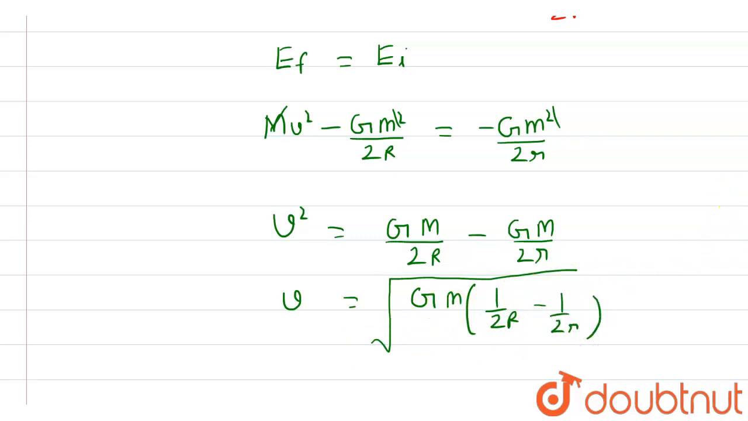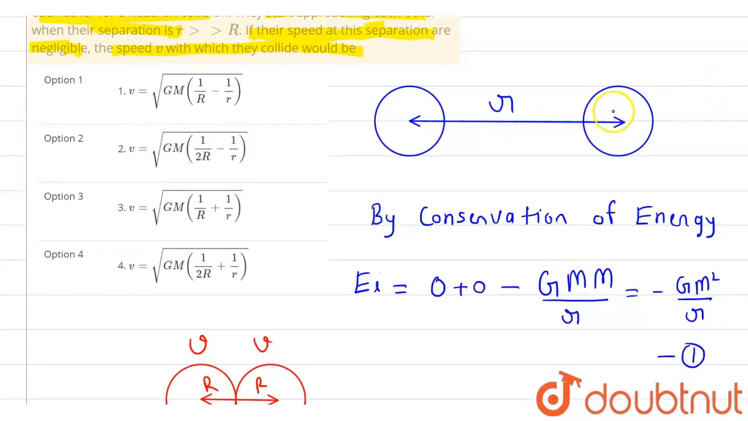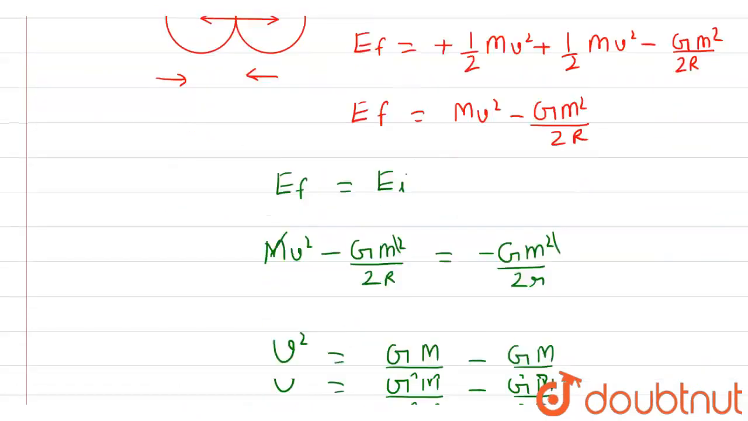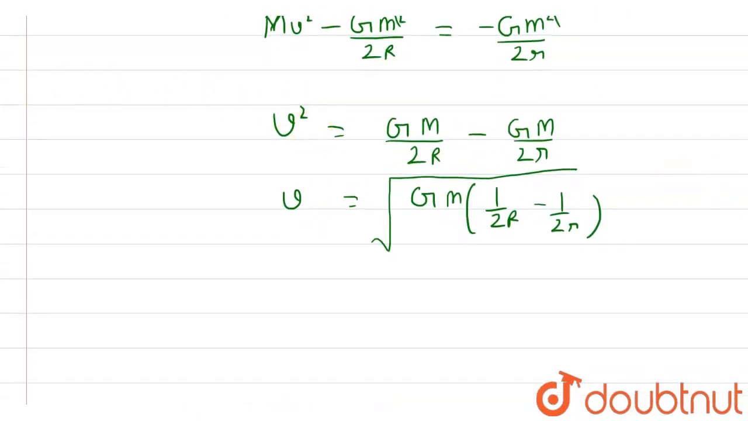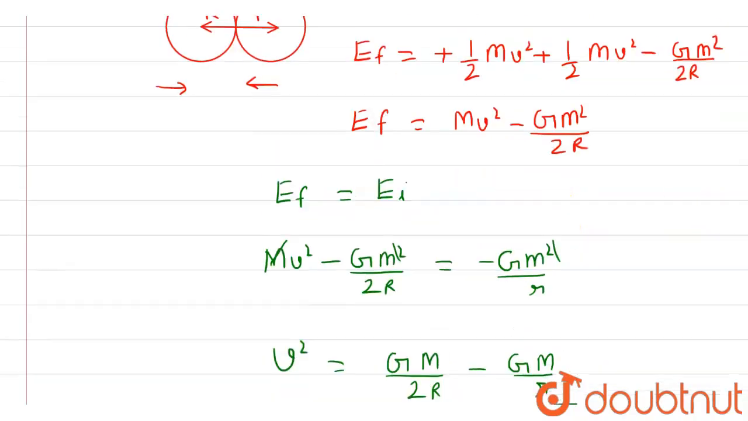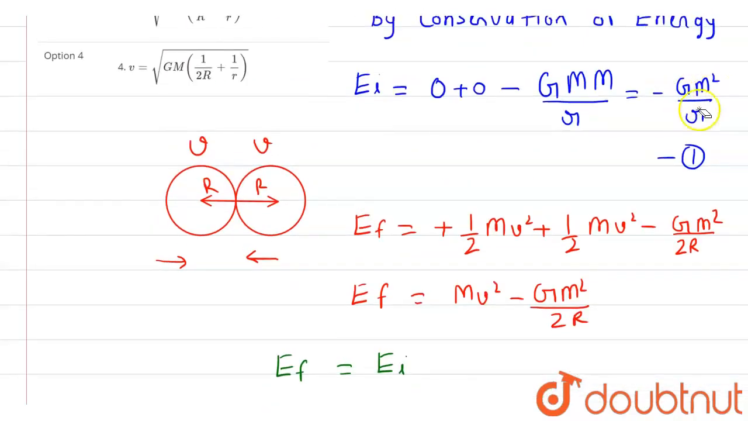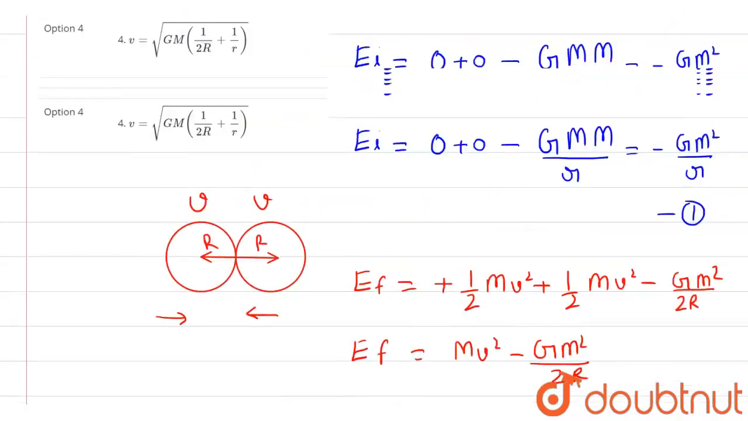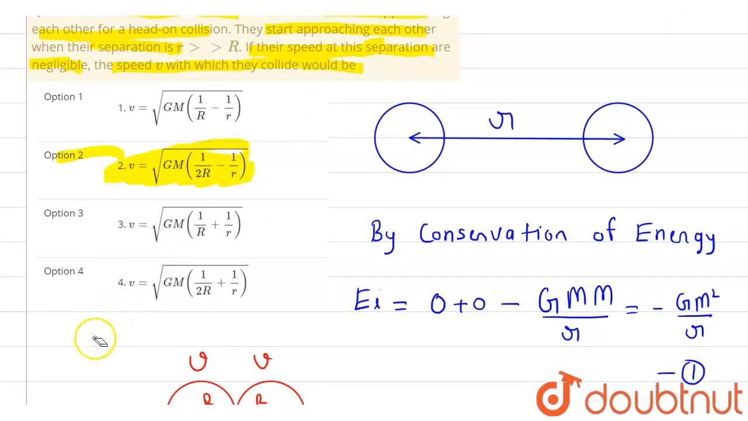So this is the final value that we have obtained, and when we match it with the options, we can say that option 2 is the right answer of this question, which says v is equal to root of GM into, in the bracket, 1 by 2R minus 1 by r. One thing: it is not 2r, this is just r here, as we wrote here, so it is just r. So this is option 2, which is the right answer of this question. So this is about this question.